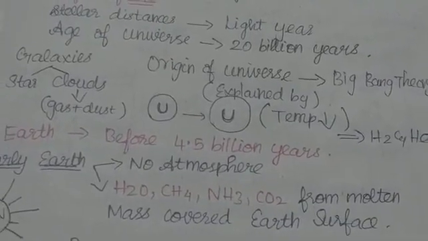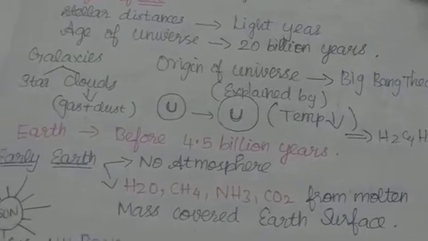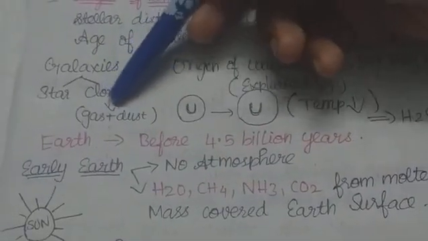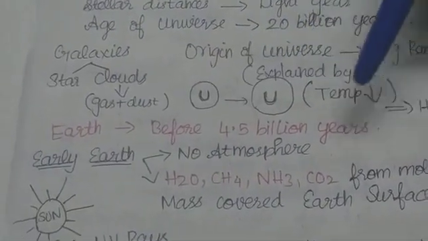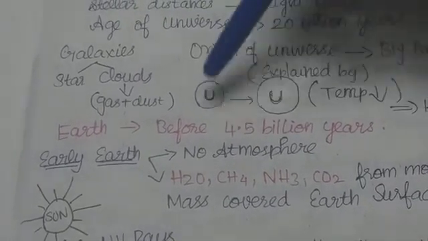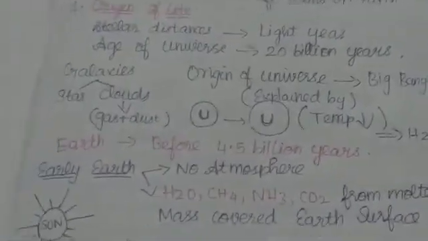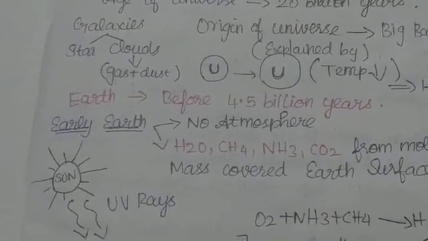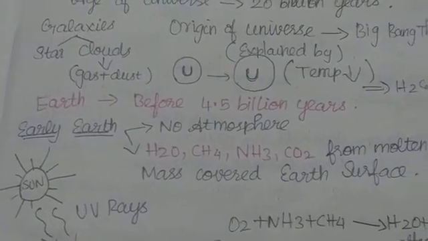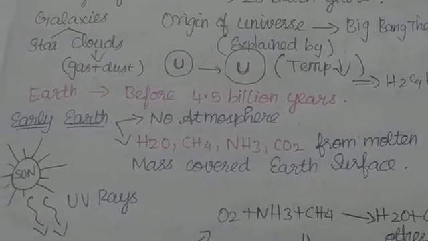There may be a question: the origin of the universe is explained by which theory? You should write Big Bang theory. The next conclusion from the Big Bang theory was that Earth originated 4.5 billion years ago. The age of the universe is 20 billion years and the age of Earth is 4.5 billion years. The early Earth had no atmosphere. It contained only water, methane, ammonia, carbon dioxide.